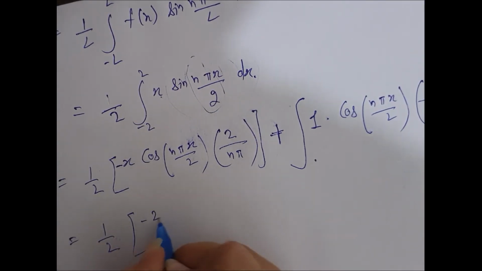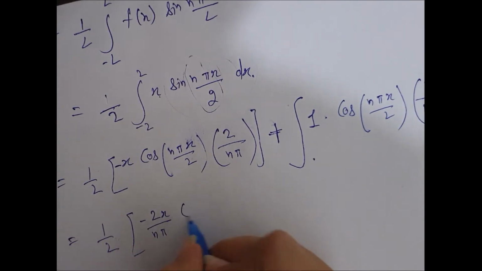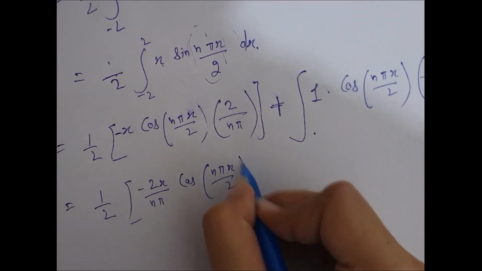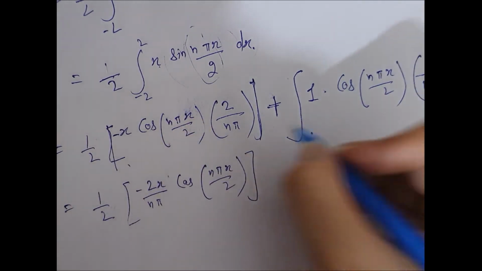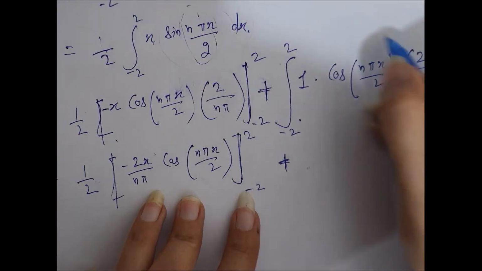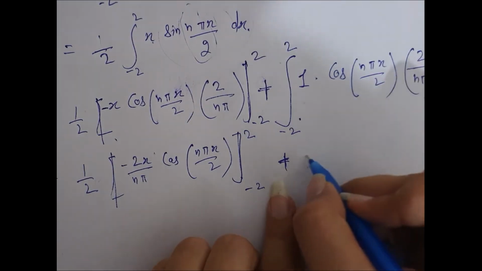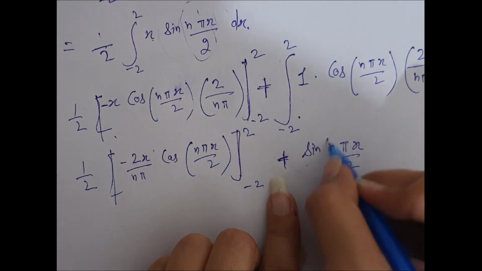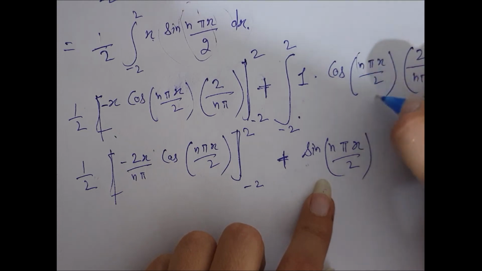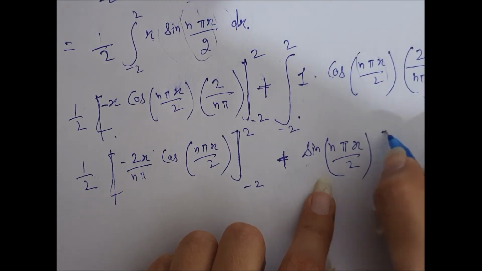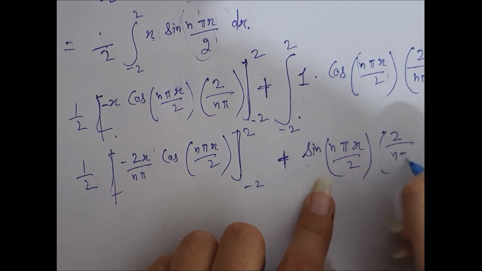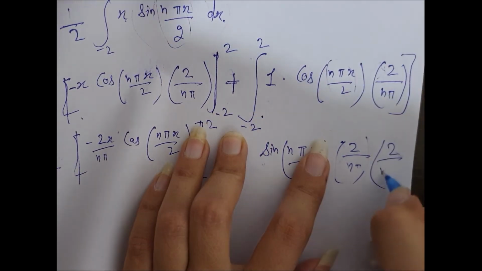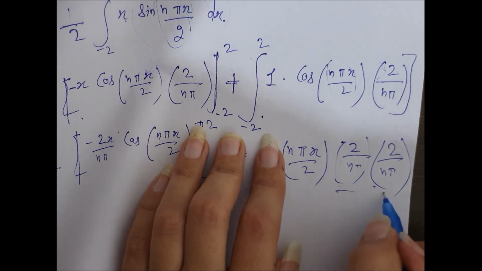Now put limits. Again cos integration is sine, this will be sine n pi x by 2, and again integration of this part will be 2 by n pi, and we have already this part. Now multiply both of these.